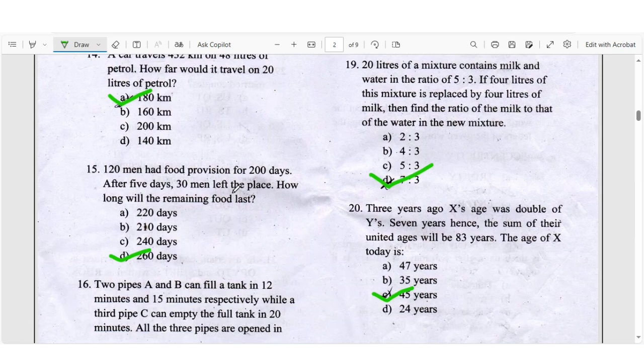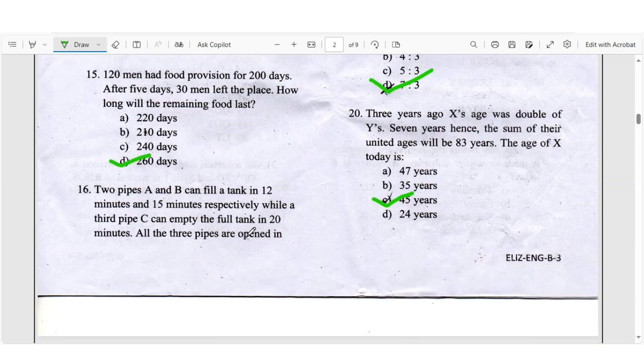Question number 15: 120 men had food provision for 200 days. After 5 days 30 men left the place. How long will the remaining food last? Right answer will be 260 days... 60 days.